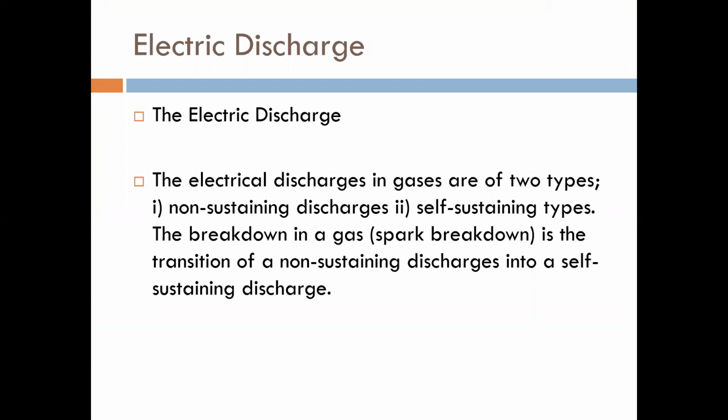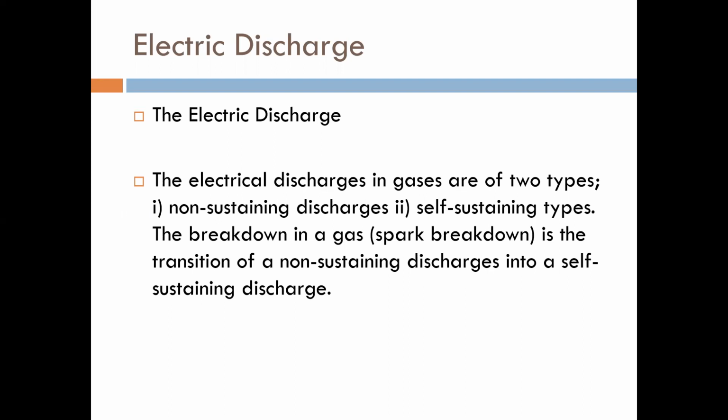Now the next topic is electrical discharge. What is electrical discharge? Electrical discharge in the gases is of two types. What do we mean by electrical discharge? Electrical discharge is nothing but the passing of current between the two electrodes. When the current starts to flow, you can say that electrical discharge occurs in the gas.